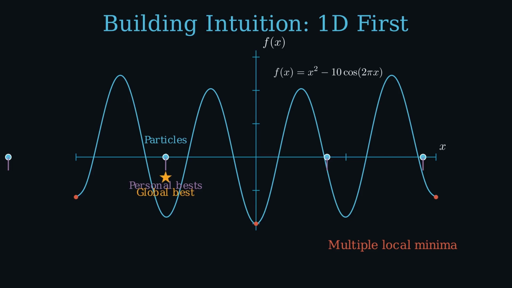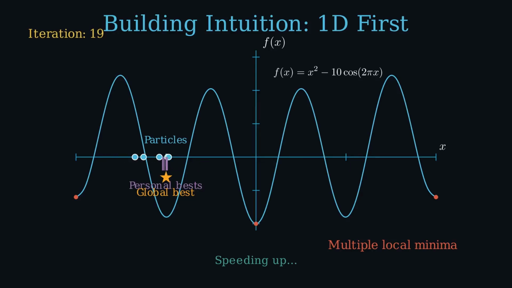Let's run the first 5 iterations slowly. Watch the particles, watch the personal best markers shift, watch the gold star migrate. Notice what's happening. The particles aren't moving randomly. They're being pulled toward their own best positions, toward the gold star, and carrying some momentum from their previous direction. Some particles are converging quickly. Others are still exploring the outer regions. That diversity is the point. The swarm isn't betting everything on one location. Every time a particle finds a better position than its personal best, that marker updates. Every time a personal best beats the global best, the gold star jumps.